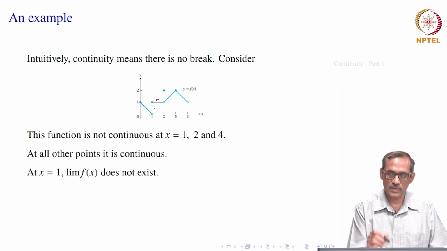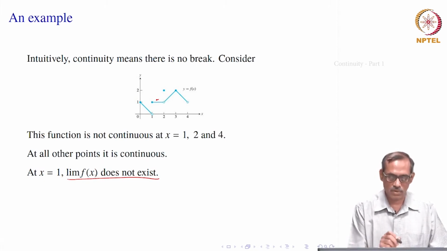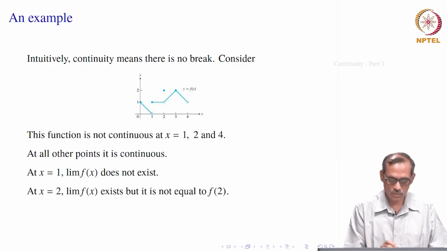So, that means the limit of f(x) at x equal to 1 does not exist, because they are having two different limits. It can also happen that one of the limits does not exist. Then also this condition that the limit of f(x) does not exist will hold. So, this is of one type, that at x equal to 1, the limit of f(x) as x goes to 1 does not exist. What about 2?